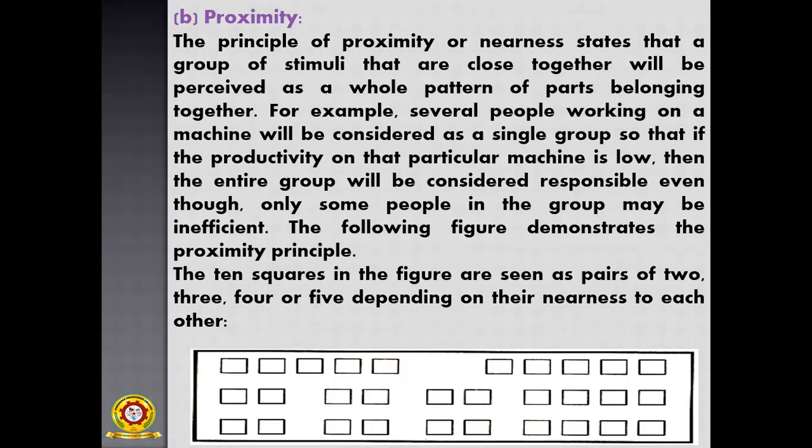For example, several people working on a machine will be considered as a single group. So if the productivity on that particular machine is low, then the entire group will be considered responsible, even though only some people in the group may be inefficient.